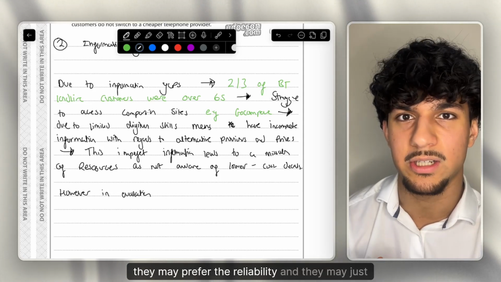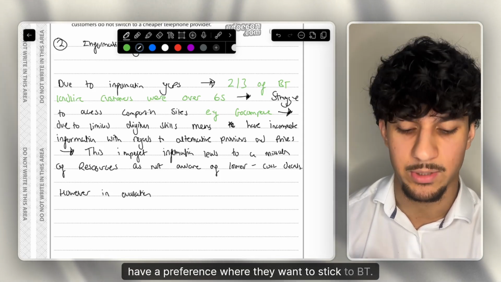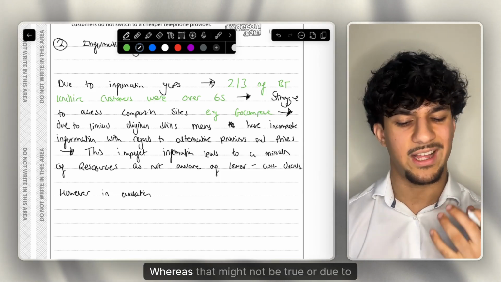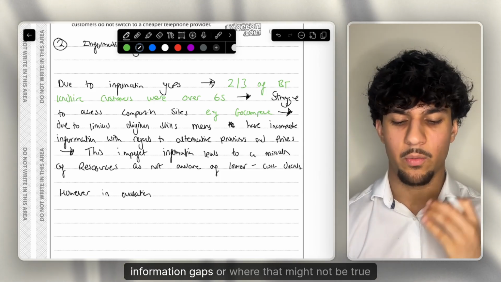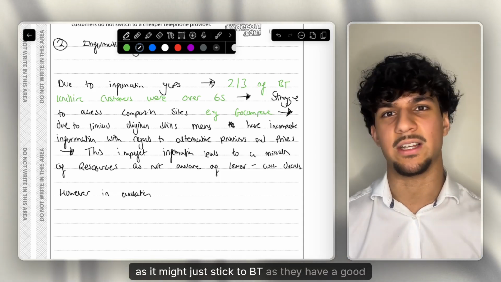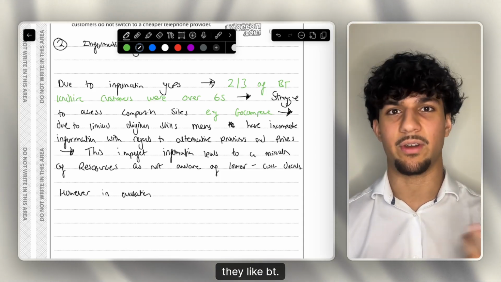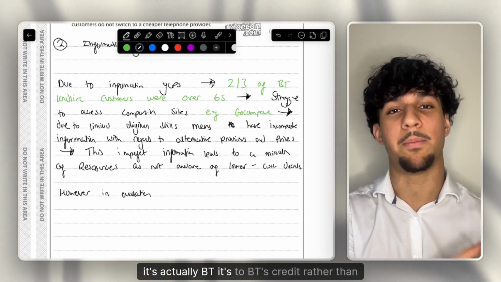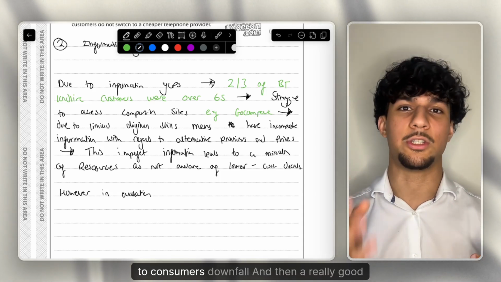They may prefer the reliability, or have a preference where they want to stick to BT. So the 1/4 of consumers who have never switched might not be due to inertia or information gaps, as they might stick to BT as it has a good reputation and good customer service. So you could argue that it's to BT's credit rather than to consumers' downfall.